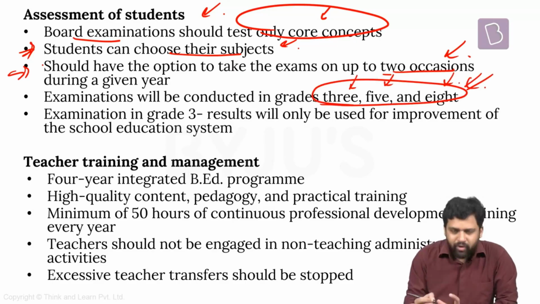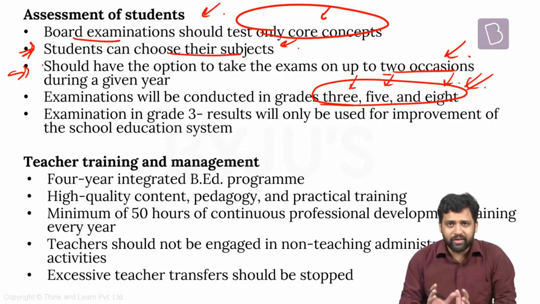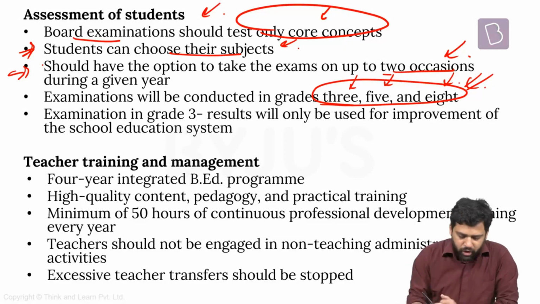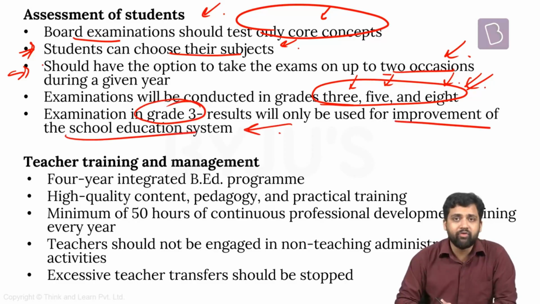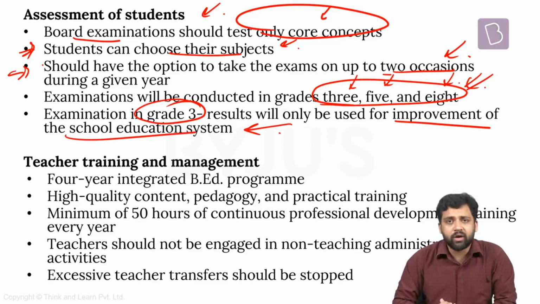But the point to be noted is, if you're having a board kind of exam for children who are in 3rd standard, it is not to evaluate the kids as such. It is more to evaluate our own system. So whatever results you are getting for the examination in grade 3, it will be used for improvement in the school education system. Maybe you can understand whether children are performing as expected, and if they're not, that means maybe our education system is not working well. So maybe you need to revamp that.